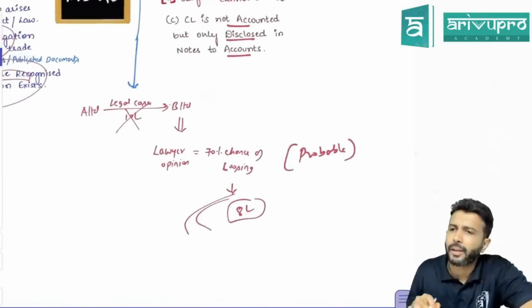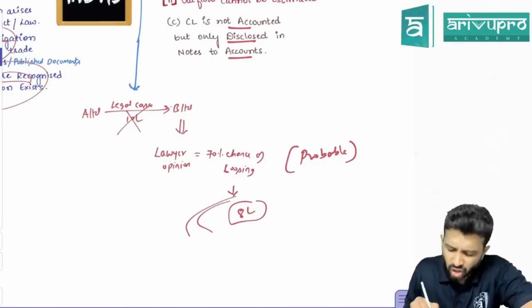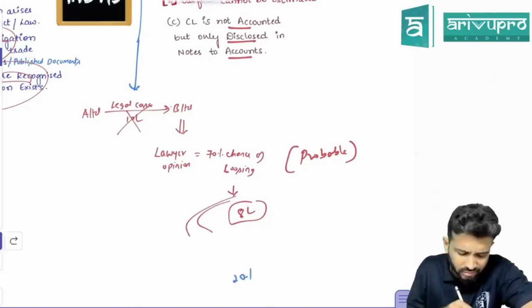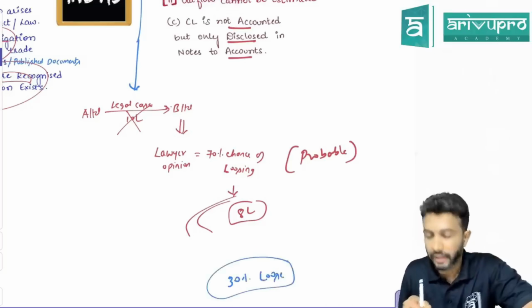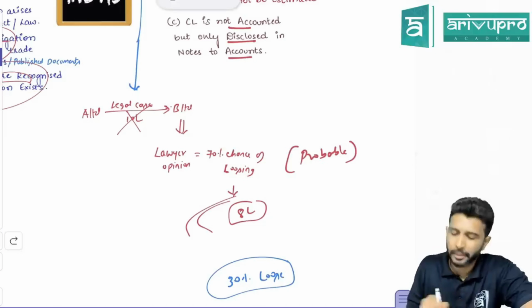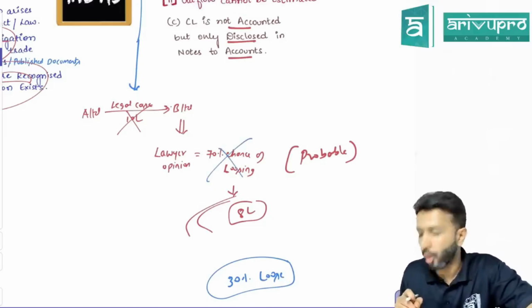Sir, here, same thing. A has filed a case against B. B Limited checks with the lawyer. The lawyer told there is a 30% chance that we will lose the case. In the previous example, how much was it? 70%. Here the lawyer told there is only a 30% chance that we will lose the case.